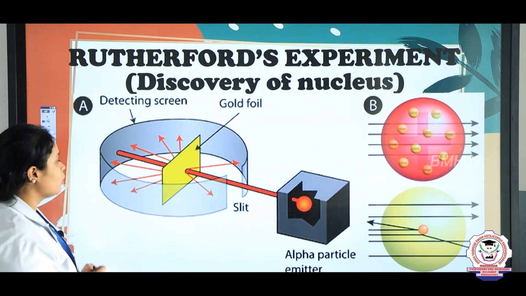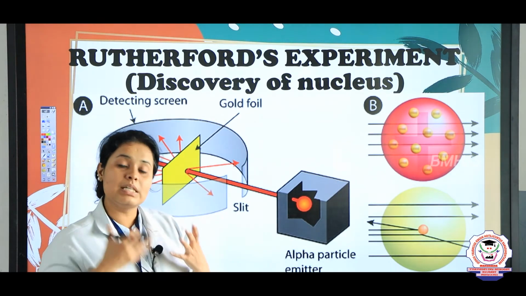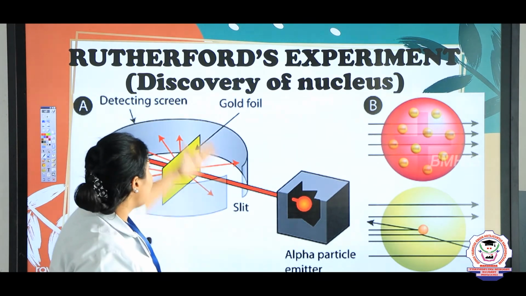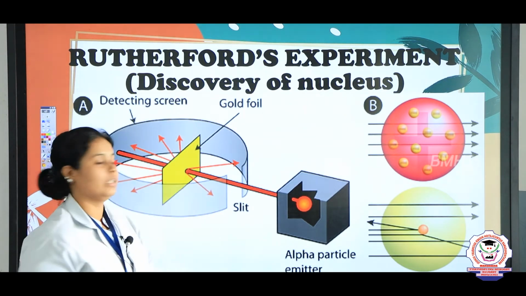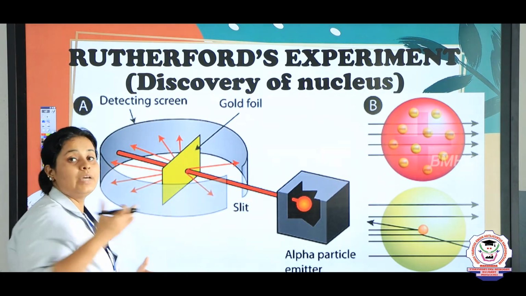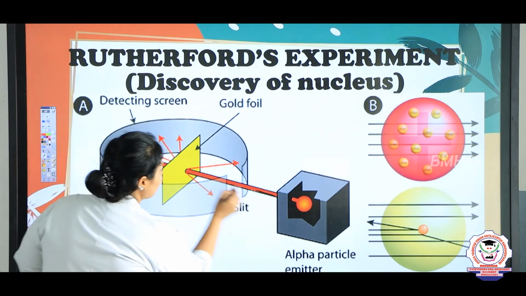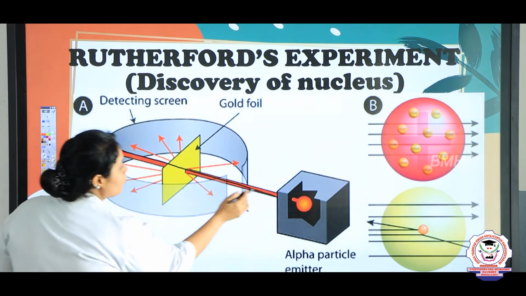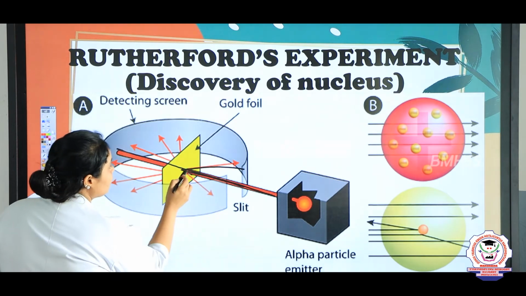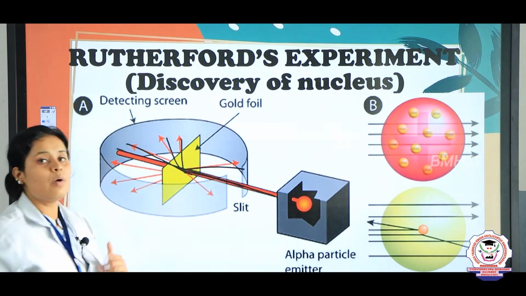What he did here was he took an alpha particle emitter. From this the alpha particles come out, and he placed a gold foil over here. What he saw was that when the alpha particle rays were coming, they were getting deflected at different angles. But you can see here that a few are going straight, a few exactly come back, then a few just deviate a little bit, and the deviation angles vary.